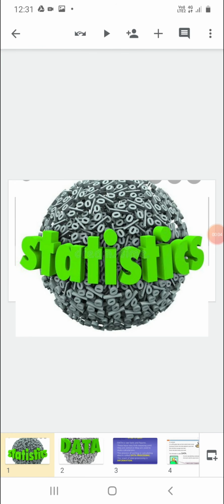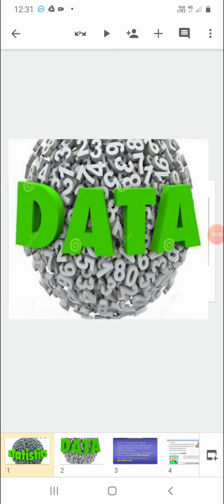Dear students, today we are going to start Unit 14 of Mathematics, that is Statistics. What do you mean by statistics, dear students? Statistics means to study about the central tendencies, to study the data. Various data are going to be studied in statistics, and they are represented with the help of various graphs.